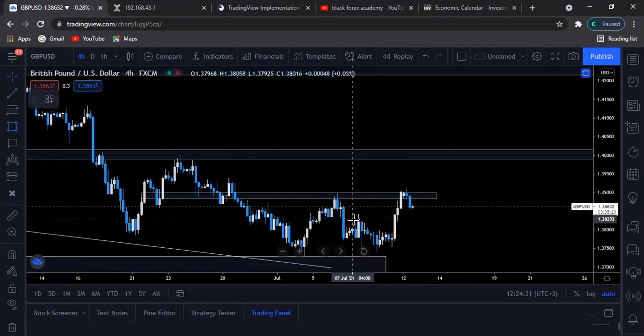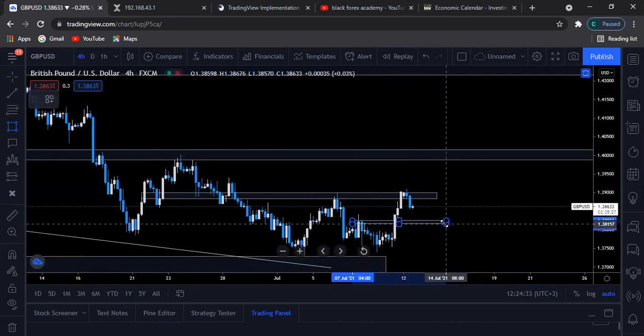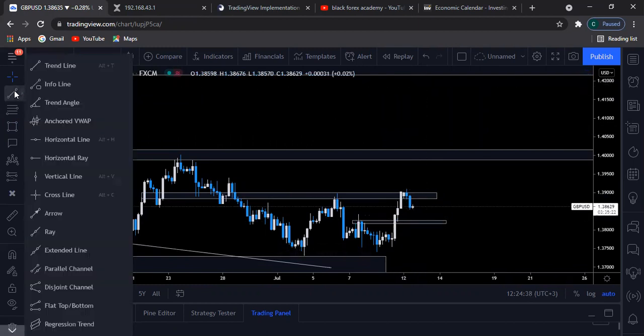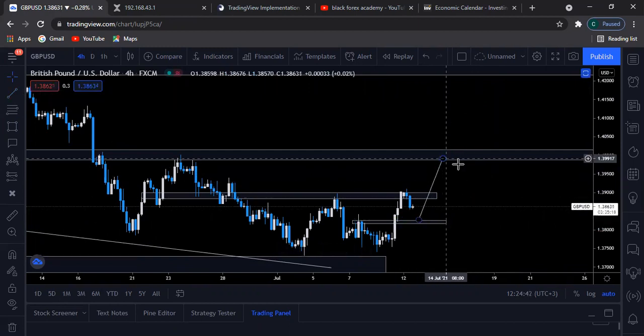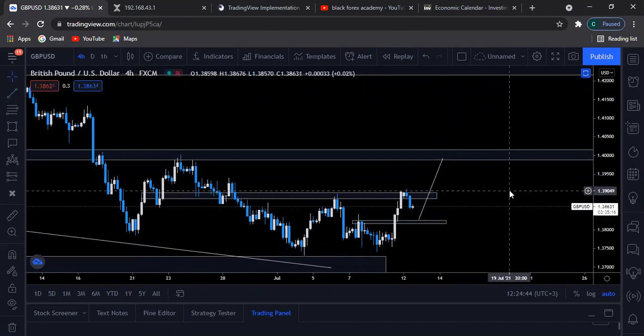So then, given the price structure, I'll be looking for prices to retest here before they actually push above this market structure here and see what's up. So that's on the GBP USD.